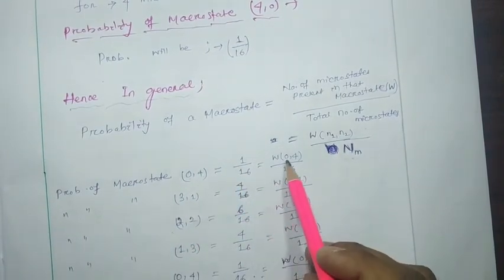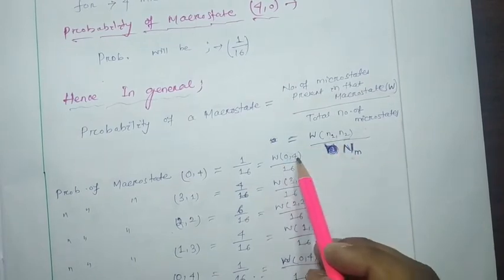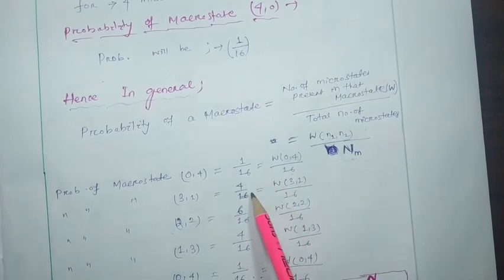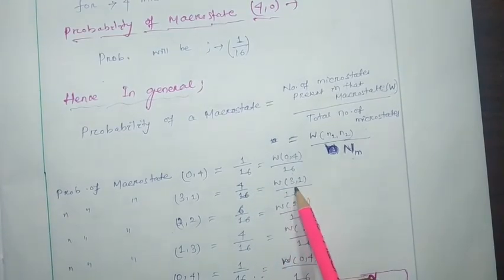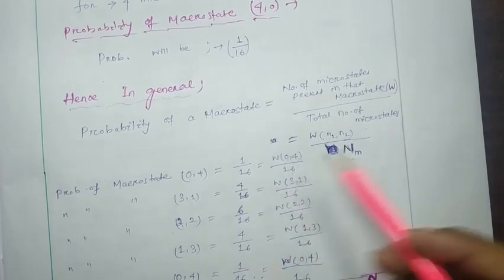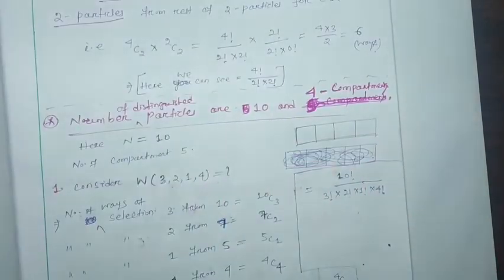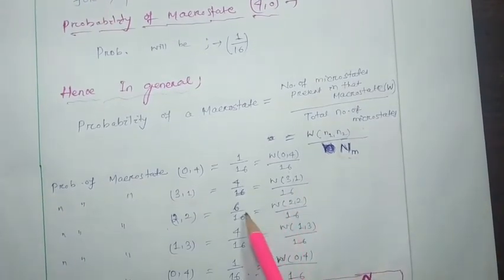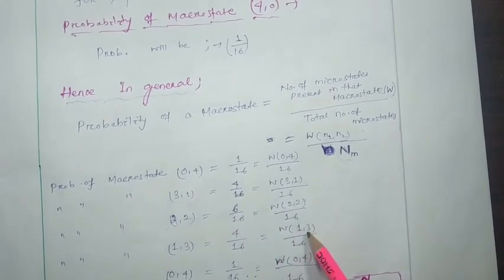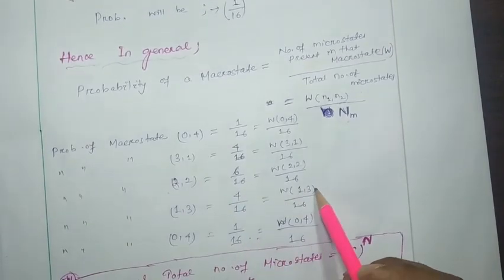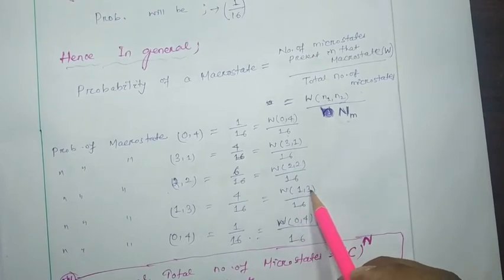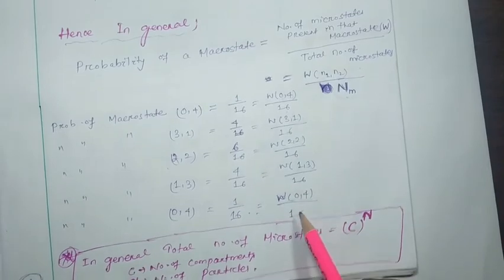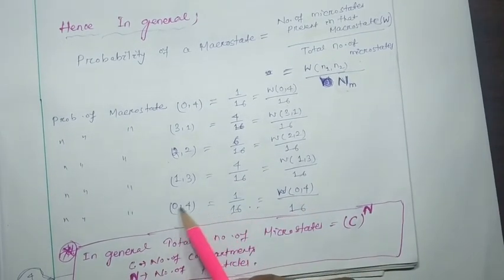That means W n1 n2, where n1 is 0 and n2 is 4, divided by 16, is nothing but 1 by 16. Here you can write W31 and W41, which we have discussed in detail. W22 is nothing but 6 by 16, and 4 by 16 is W13. That means the first compartment has 1 and the second compartment has 3 particles, giving W13 by 16. W04 by 16, or 1 by 16 for the 0 4 macrostate.